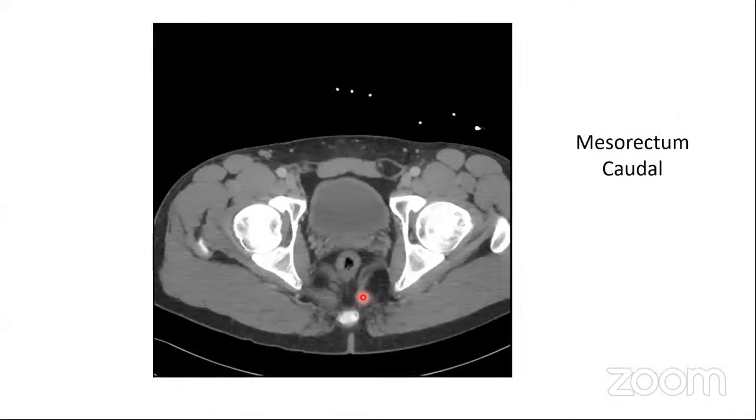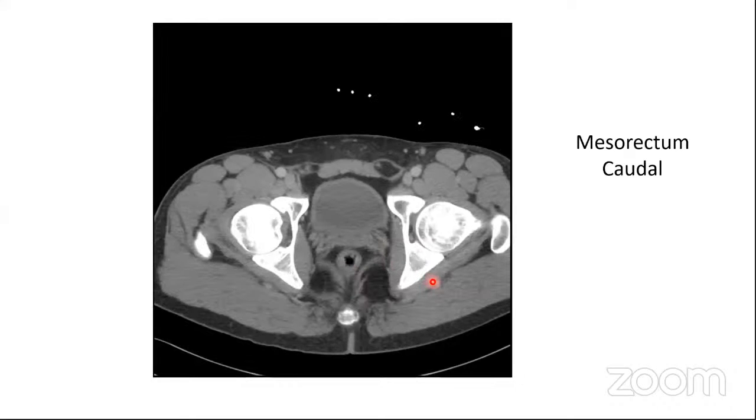Now coming to the caudal border of the mesorectum, the caudal border is where your levator ani is going to come and insert into the external anal sphincter, and your mesorectal fat is going to disappear. So here you can see this is the mesorectal fat, and this is the levator ani, and this is the rectal wall. Now you trace it down, the levator ani is going to approach and merge with the rectal wall, and the mesorectal fat is going to disappear.